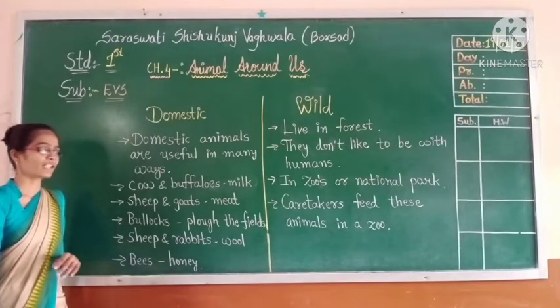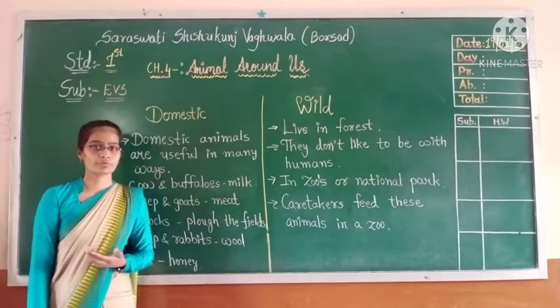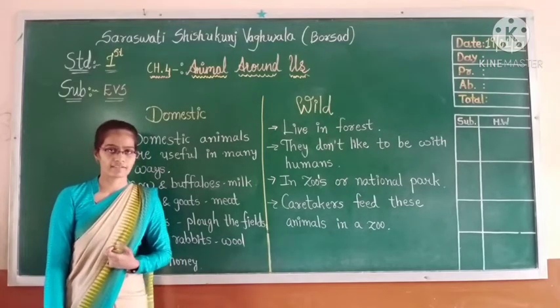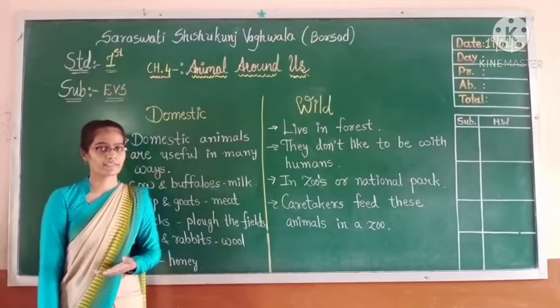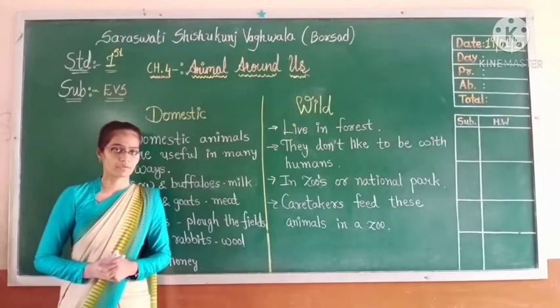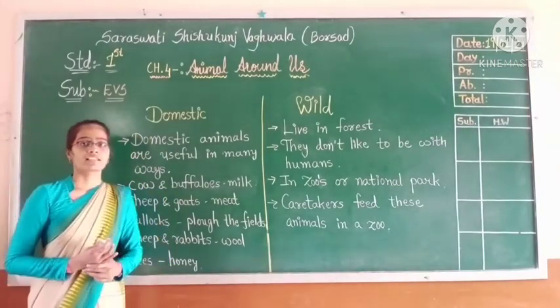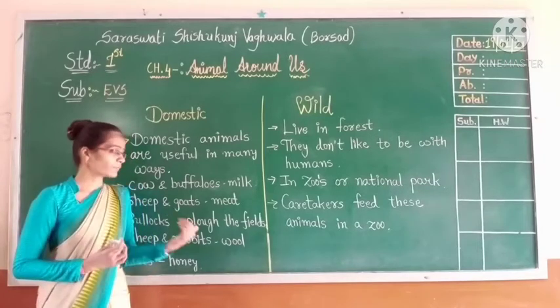Apart from that, camels, horses and bullocks are also used to pull carts. These animals help us, and that's why many people keep them.